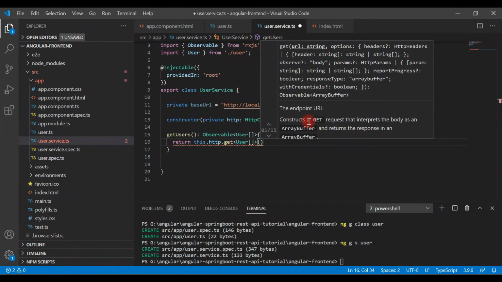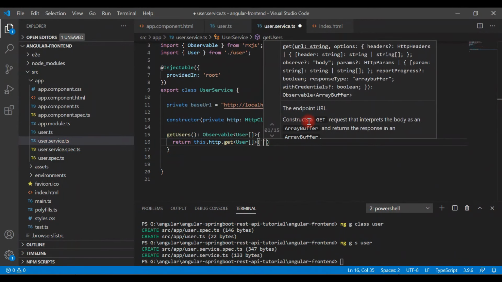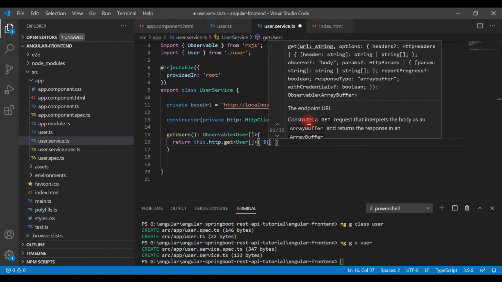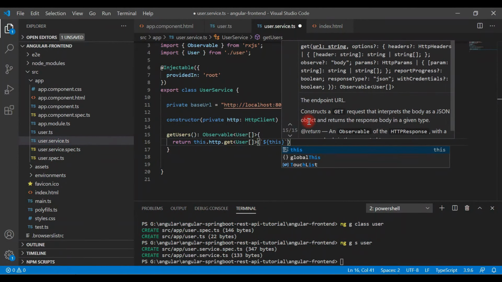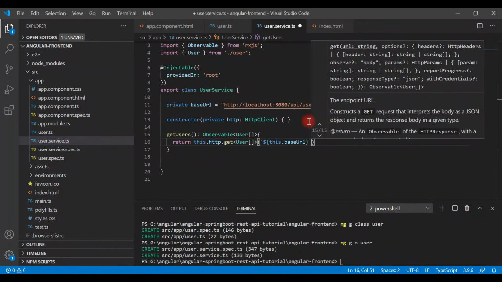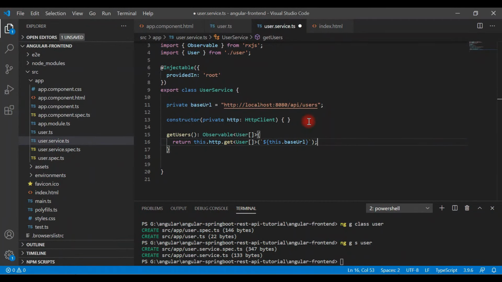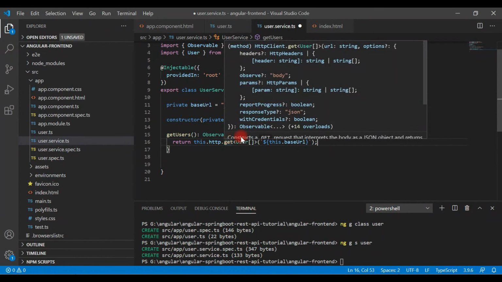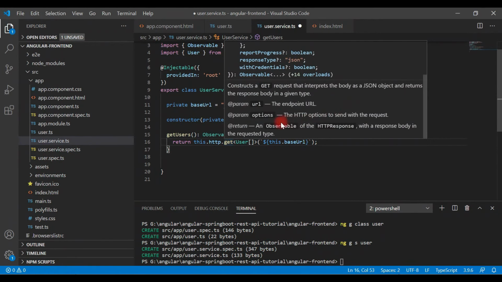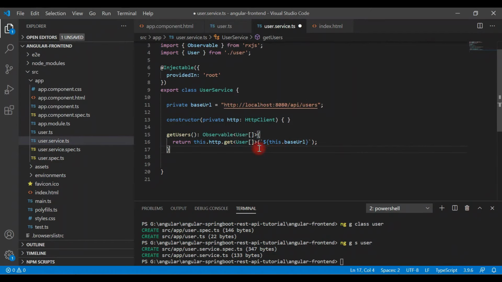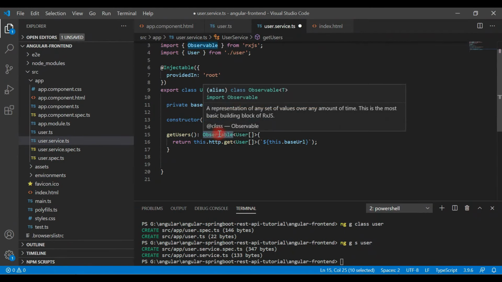So look at here, we have to use backtick here. Don't use single quote, you should use backtick in order to pass the URL, and then dollar in curly braces this.baseURL. Okay, so this is how we pass a URL as a parameter to the get method. If you look at the documentation of get method, get method returns observable object of HTTP response, and we can subscribe to this observable in